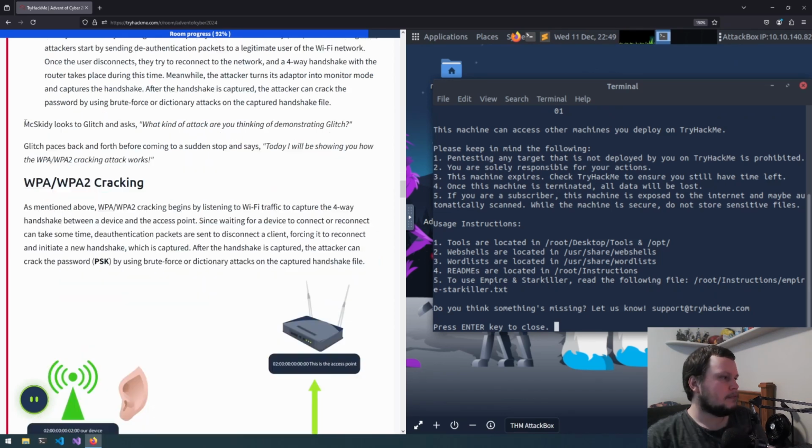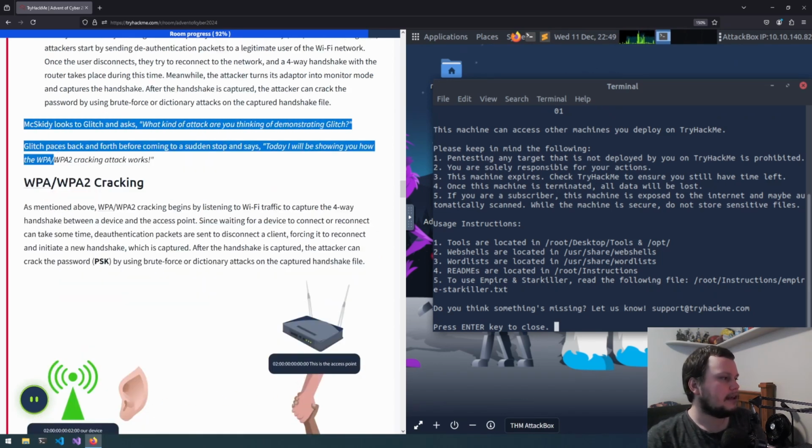captured handshake file. McSkitty looks to Glitch and asks, "What kind of attack are you thinking of demonstrating, Glitch?" Glitch paces back and forth before coming to a sudden stop and says,